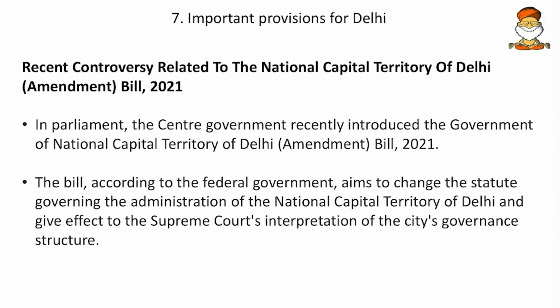Then recent controversy related to the National Capital Territory of Delhi Amendment Bill. This was controversial because it gave some overpowering role to the President.